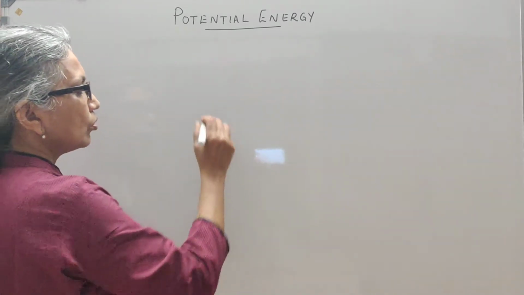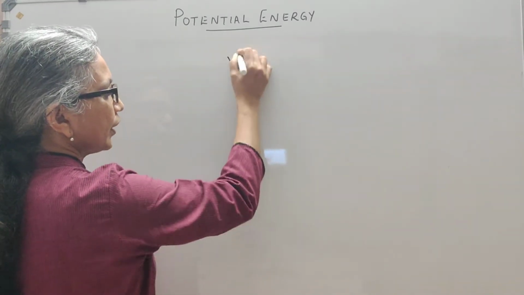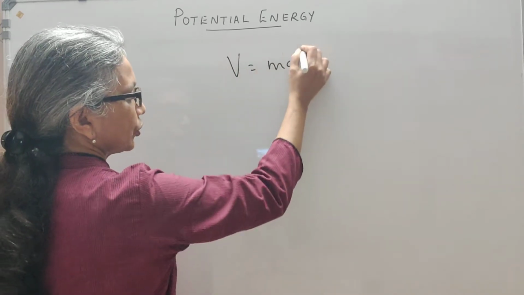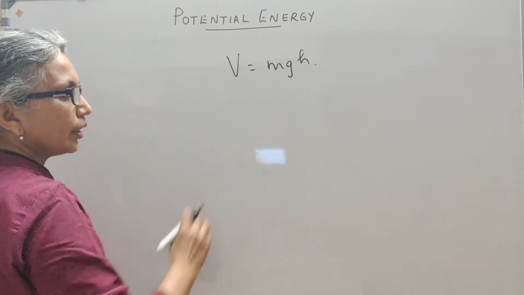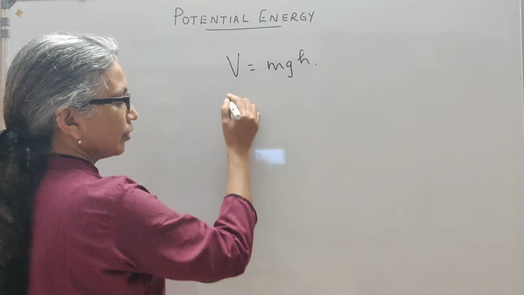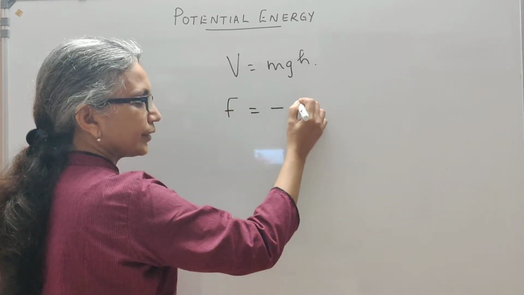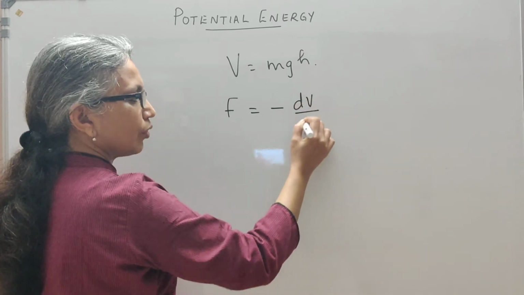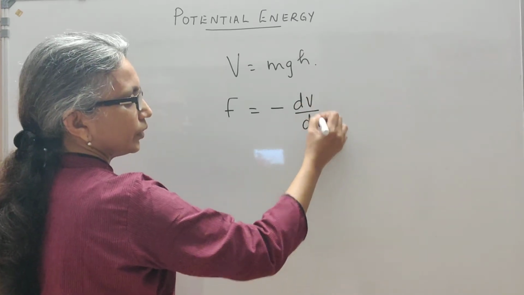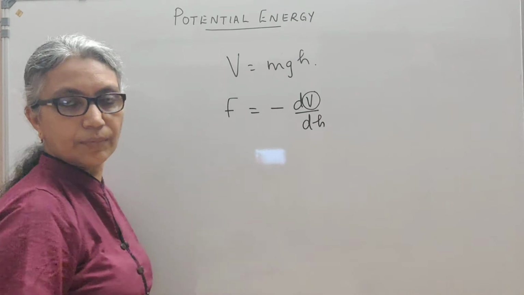Okay. Now also, we define V as m g h. Now you will notice that the force acting on it, in this case force F, can be defined as the negative of the derivative of potential.